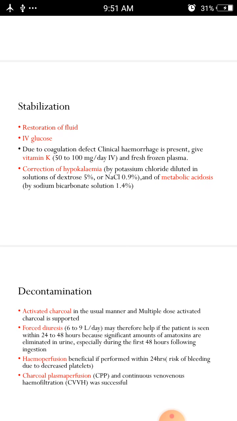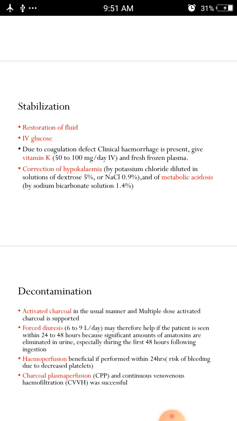And if due to a coagulation defect clinical hemorrhage is present, it should be treated with vitamin K. That's why we need to see the prothrombin time. If it is very low or if it does not show the proper coagulation mechanism, then we should administer vitamin K, that is 50 to 100 mg per day IV, and fresh frozen plasma.